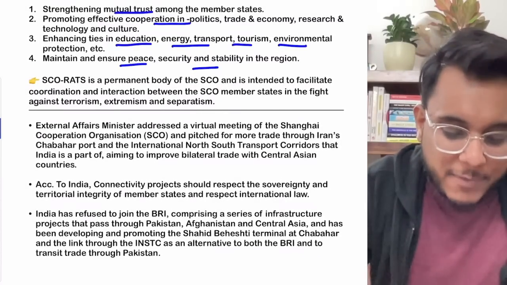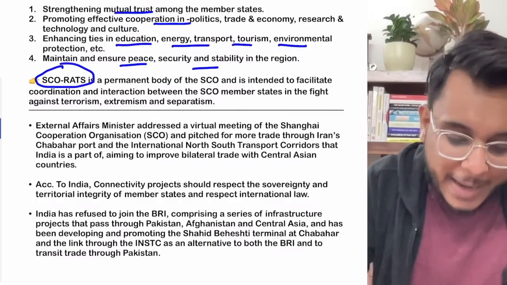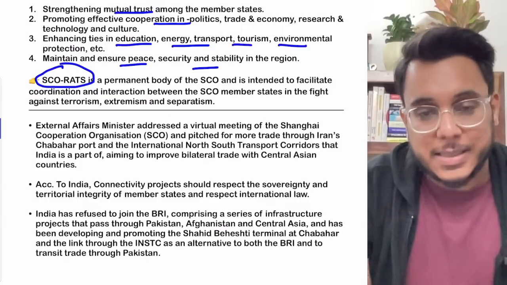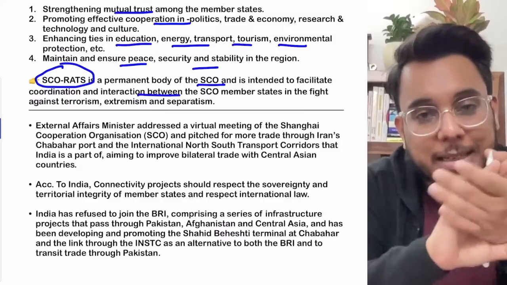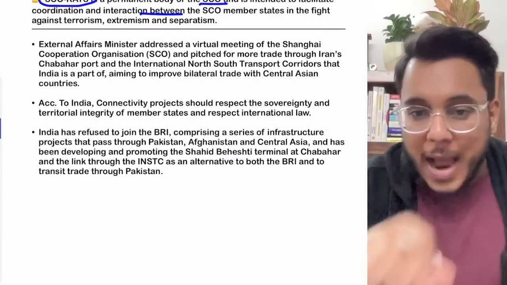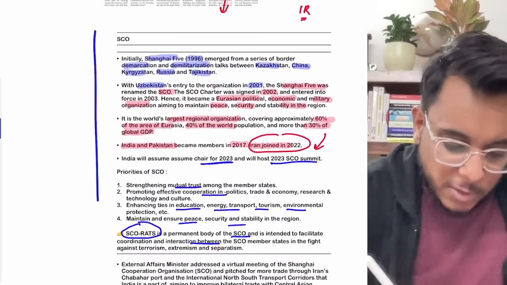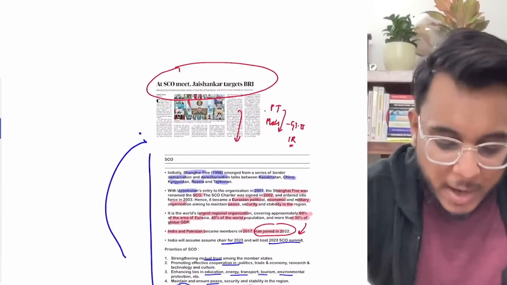Okay, now when we talk about the SCO, within the SCO there is also the RATS. Now, RATS is the permanent body within the SCO, and it focuses on fighting terrorism. All these details of the SCO are important for both prelims and mains. Now guys, recently what has happened in this particular article?